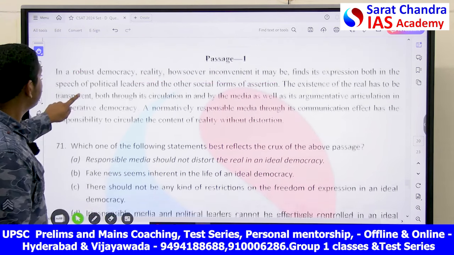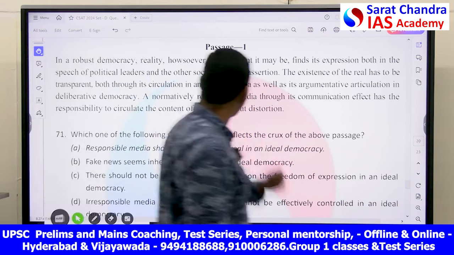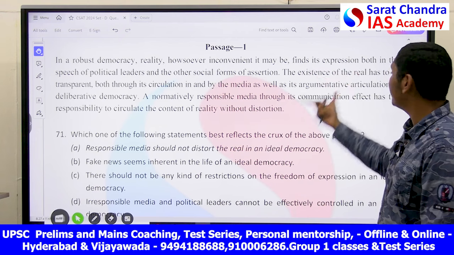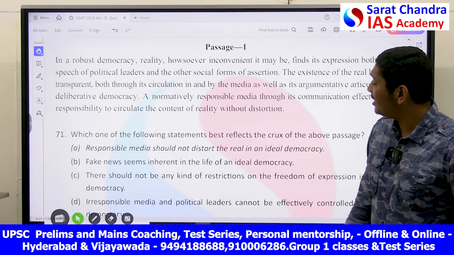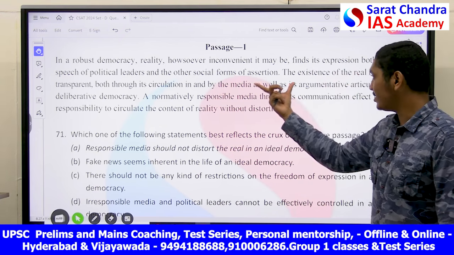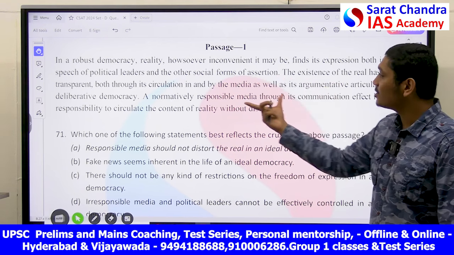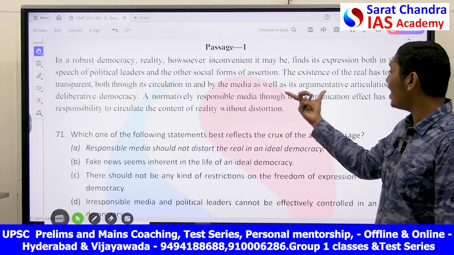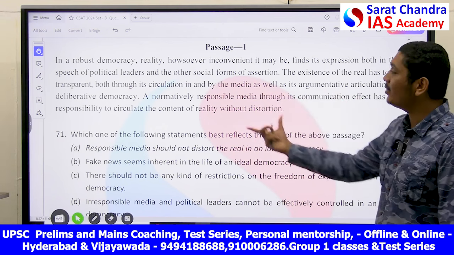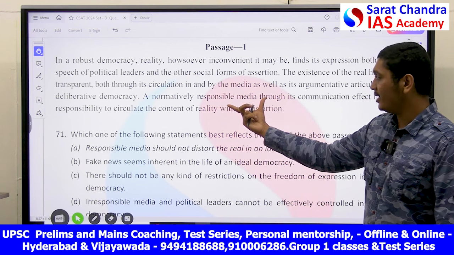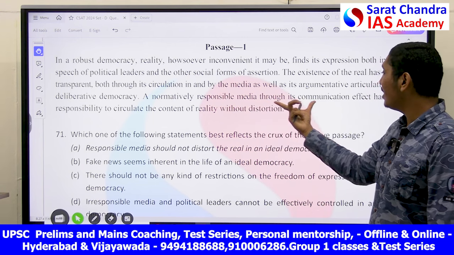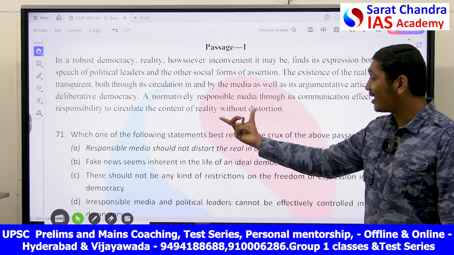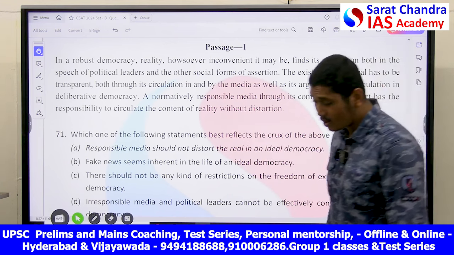Okay, passage. In a robust democracy, reality, however inconvenient it may be, finds its expression both in the speeches of political leaders and other social forms of assertion. The existence of the real has to be transparent, both through its circulation in and by the media as well as its argumentative articulation in deliberative democracy. A normative responsible media, through its communication effects, has the responsibility to circulate the content of reality without distortion.